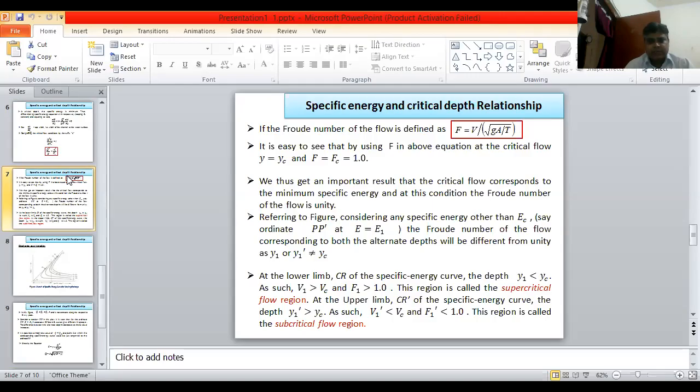As such, V1 is greater than Vc and F1 is greater than 1. This region is called the supercritical flow region. At the upper limb CR dash, the depth Y1 dash is greater than Yc. As such, V1 dash is less than Vc and F1 dash is less than 1. This region is called the subcritical flow region.